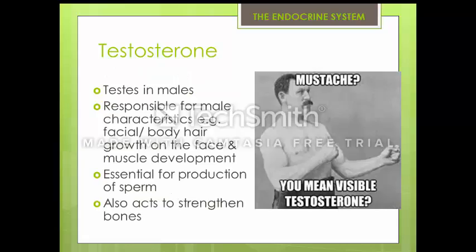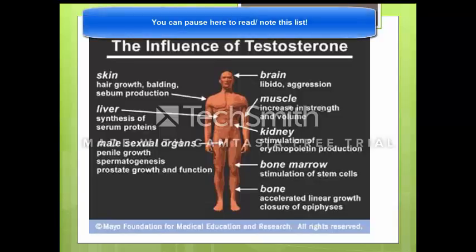Testosterone is produced in the testes in males and is responsible for the secondary male sex characteristics, for example facial hair, body hair and muscle development. It is essential for the production of sperm and also acts to strengthen the bones. Testosterone has many influences on the body.